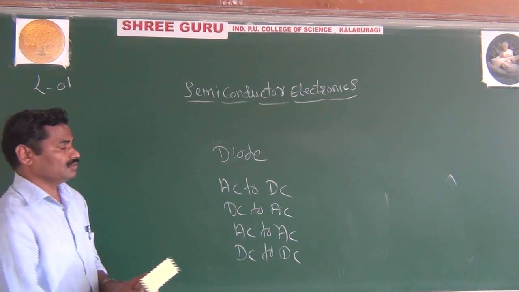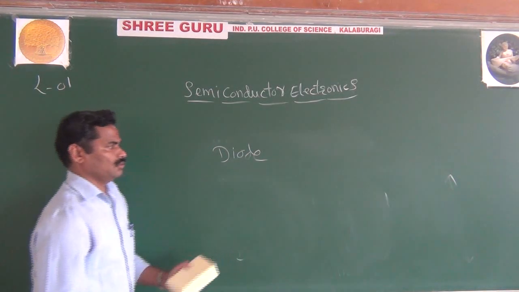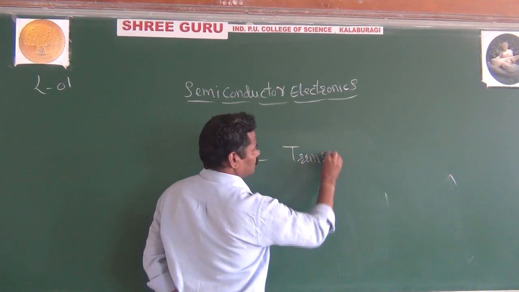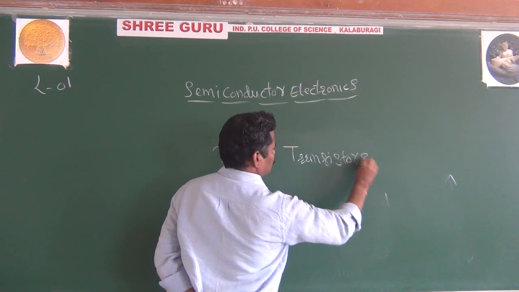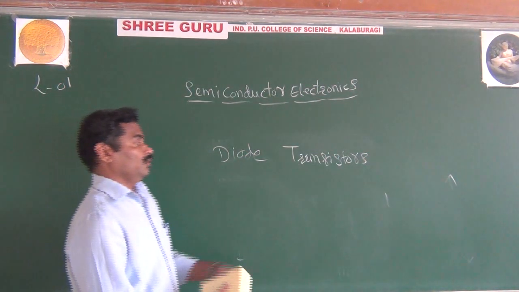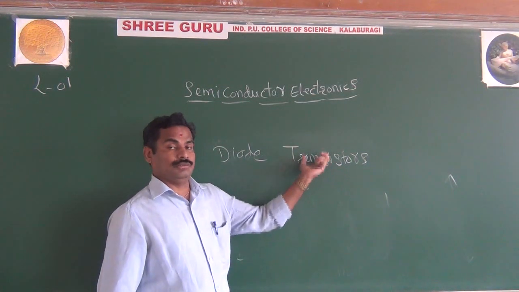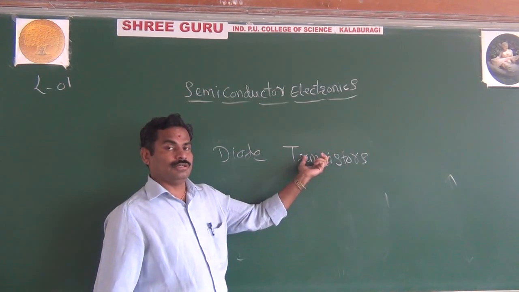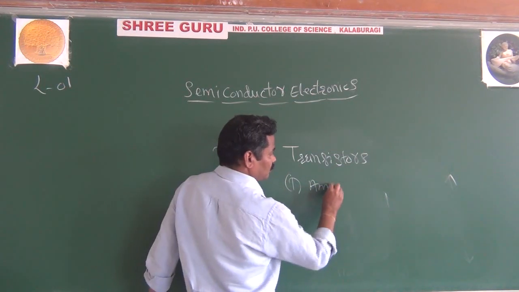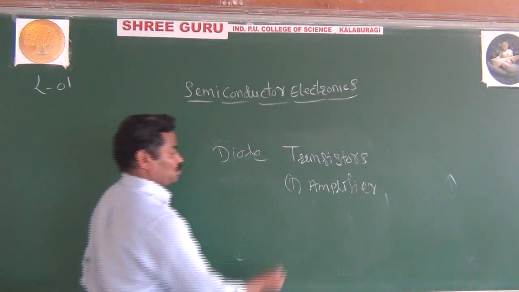Another important thing, as we know about diodes, we will go to the use of the transistor. What is the use of a transistor? No doubt, it is also a semiconductor device. Diode is a semiconductor device, transistor is also a semiconductor device. The most important thing, it is used as an amplifier. Also, it is used as a switch.